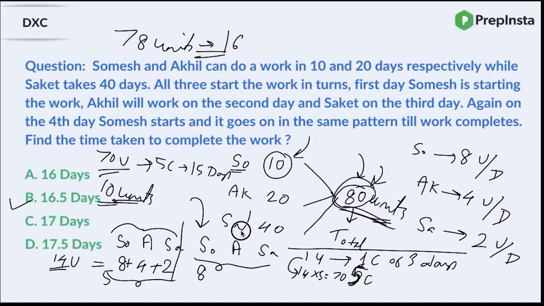And the next day, the 17th day, who's supposed to work? Saket. So Saket can complete 4 units of work in the day, right? But we are only left with 2 units of work. So what if I say Saket will have to work only for half a day so that he can complete 2 units of work? So how many total days, guys? 16 and 1 by 2. That is your answer.